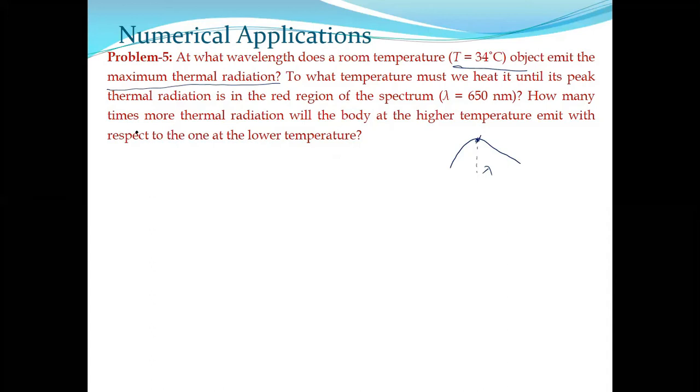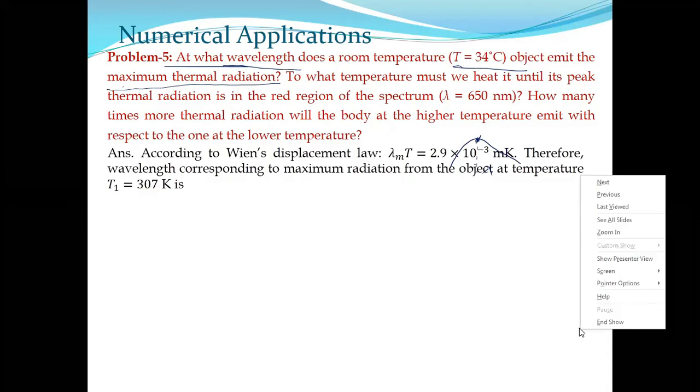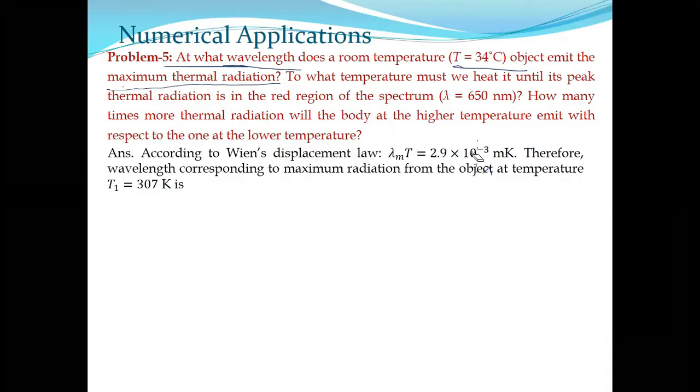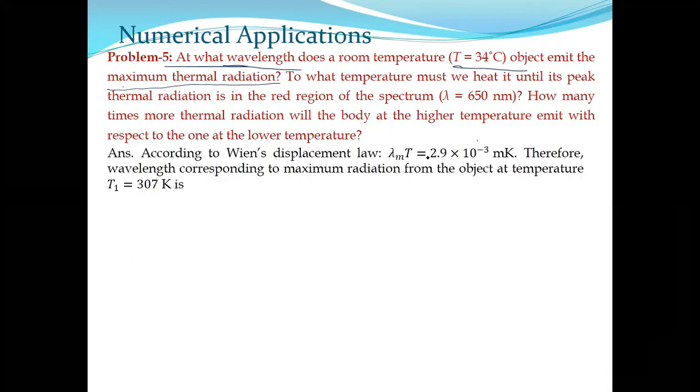So here, according to the question, you have to estimate that wavelength which corresponds to maximum thermal radiation. That means Wien's displacement law. And we know Wien's displacement law says that lambda m into T is constant. That value of the constant is 2.9 into 10 to the power minus 3 mK.